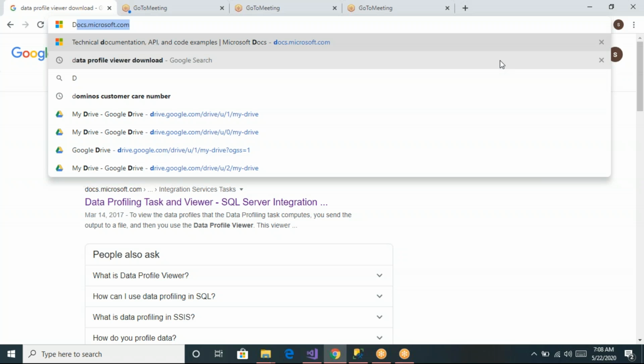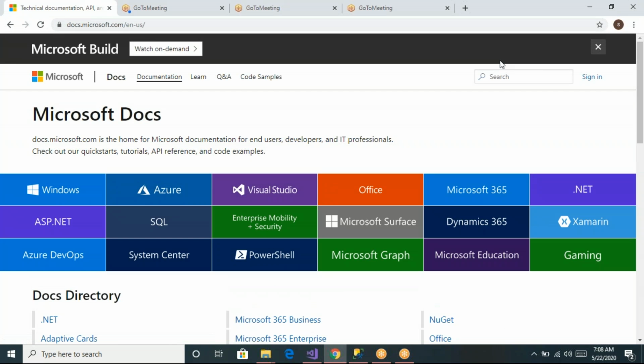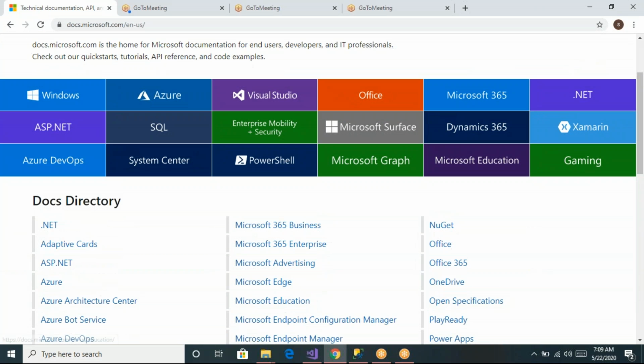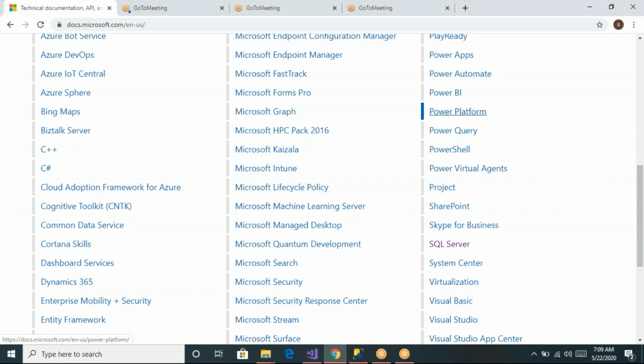Perfect. Now let us see. We have to go to docs.microsoft.com. Since it is a Microsoft product, we need to go to docs.microsoft.com. Here there is an SQL Server link, so click on this SQL Server link.